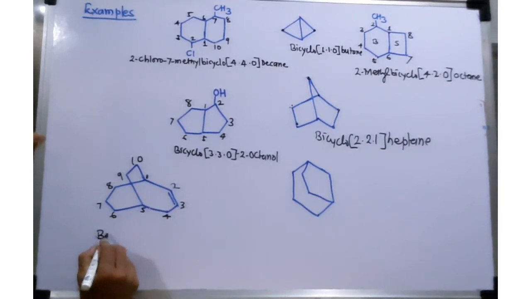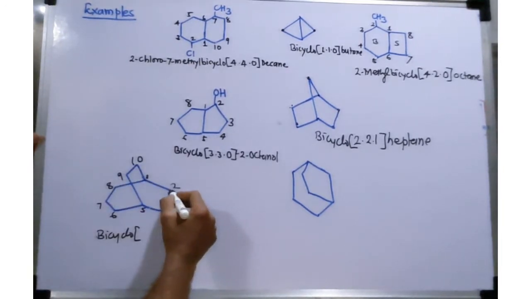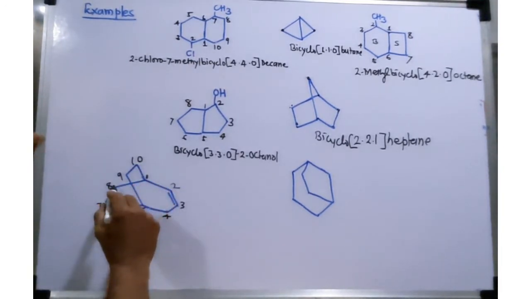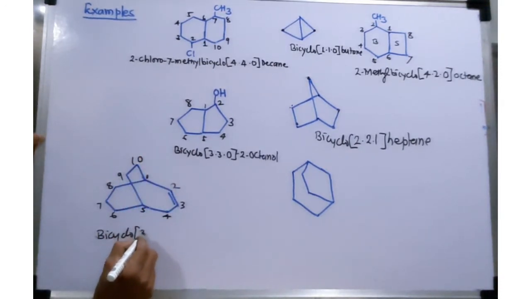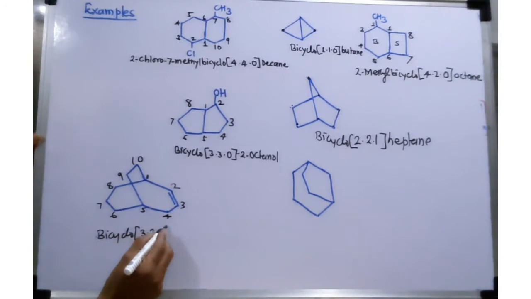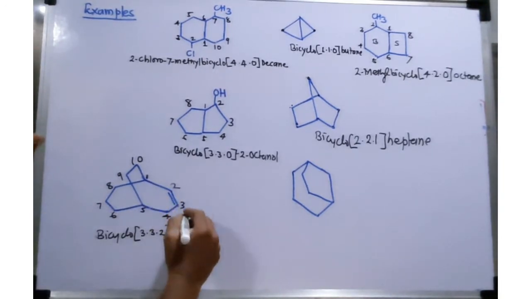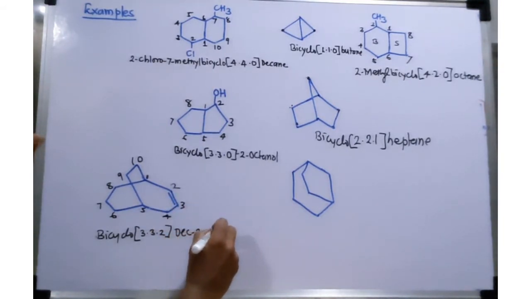So here I have to write bicyclo in bracket. See here 1, 2, 3 carbons, 1, 2, 3 carbons and 2 carbons on one bridge. So 3.3.2. The name of this compound is decane, but it is not decane since there is a double bond. So this is dec-2-ene. So decene.